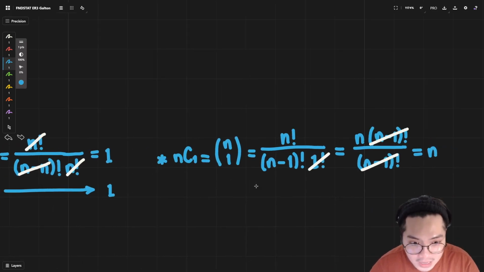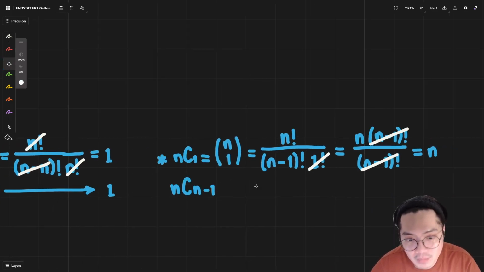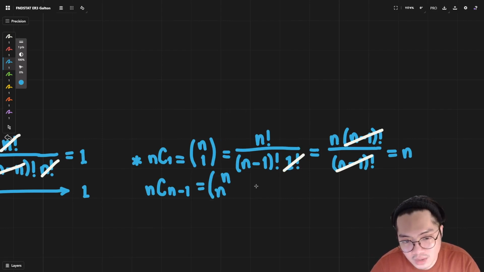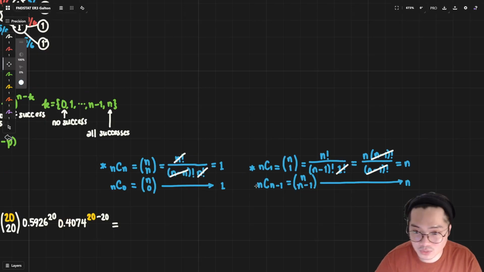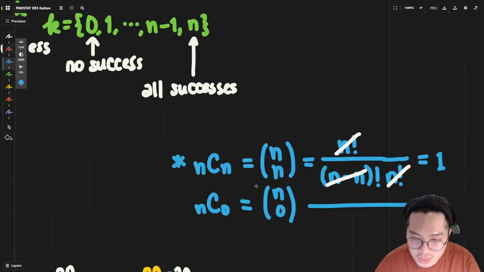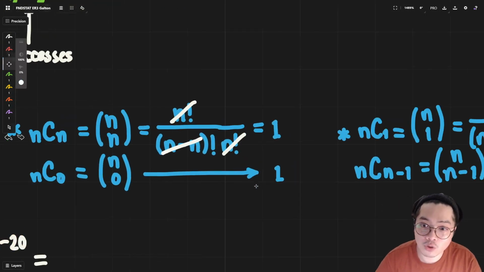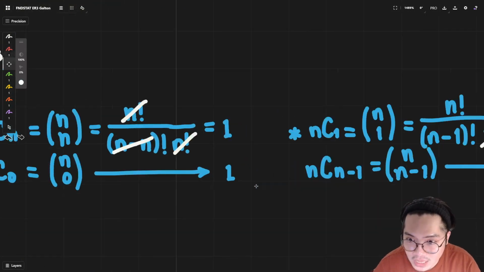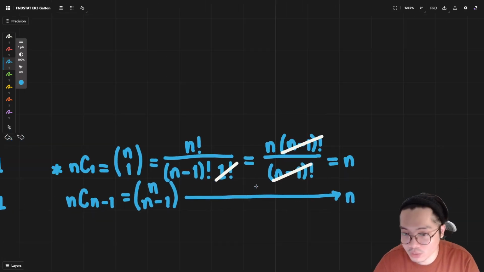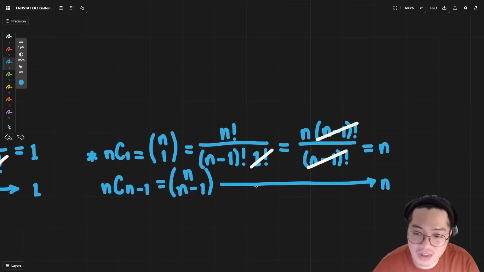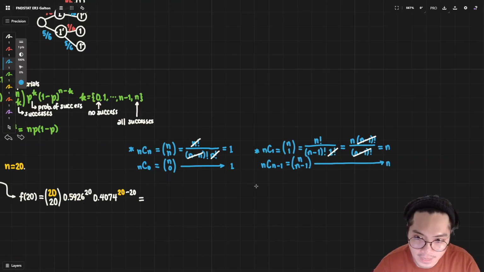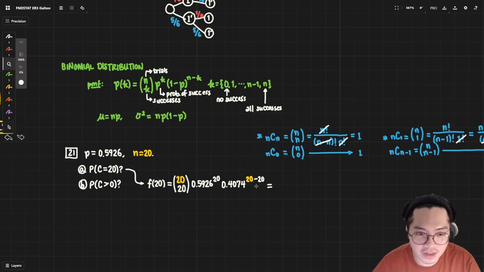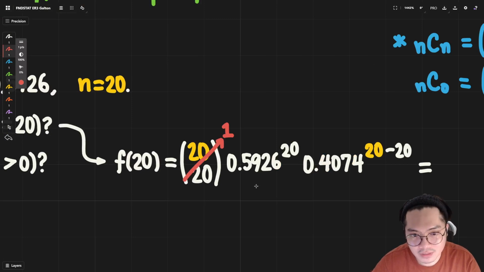Just go with n. The same goes for n choose n minus 1. So notice what happens in here is that there is a kind of symmetry. If you choose either everything or nothing, there is only one possible outcome for that. If from n you choose only 1, or from n you choose only n minus 1, they have the same factor. Okay, so that's it. And from here, I can immediately put this as just 1. And I don't have to put that many things into my calculator.